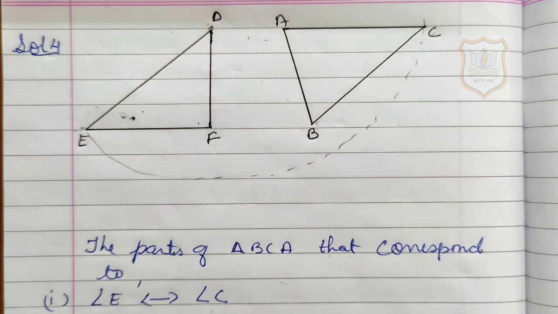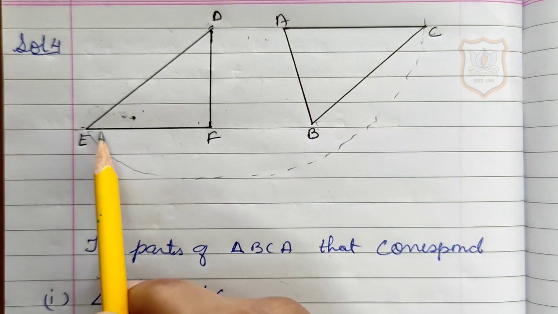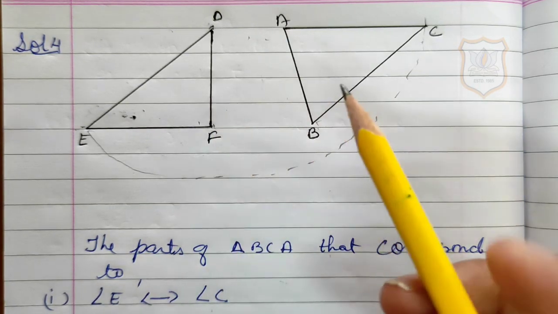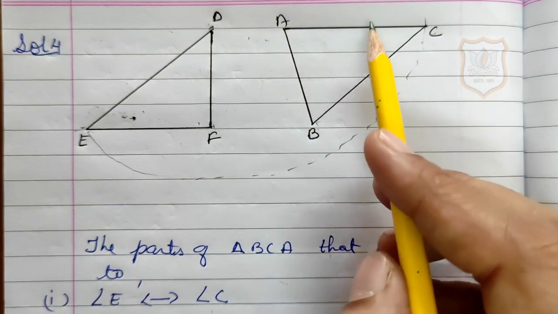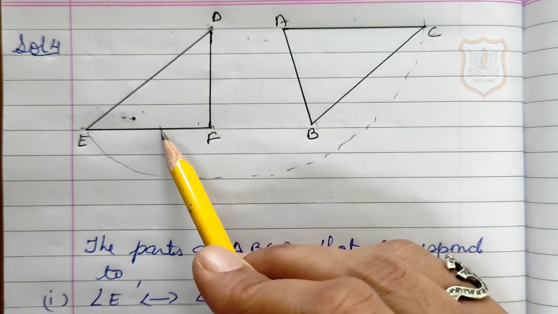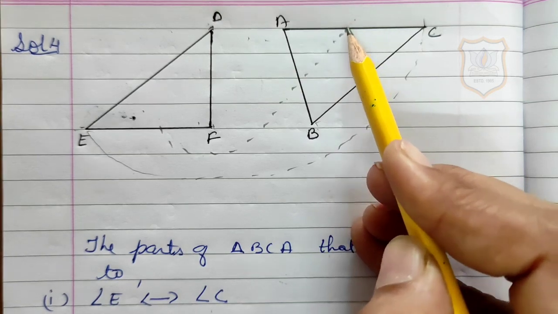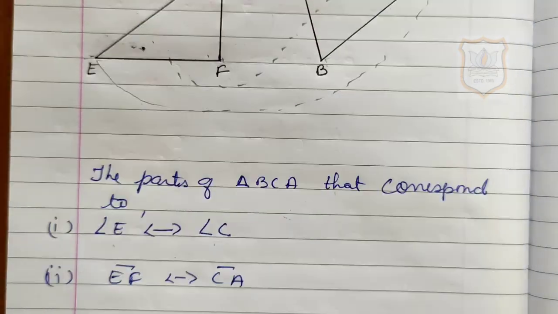Now we want side EF corresponds to which side? So here this is side EF. Side EF will correspond to side CA. So here we will write the answer that side EF will correspond to side CA.